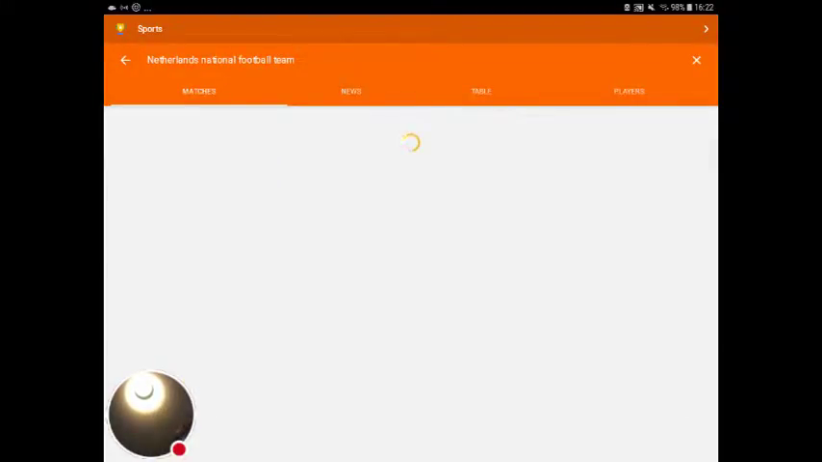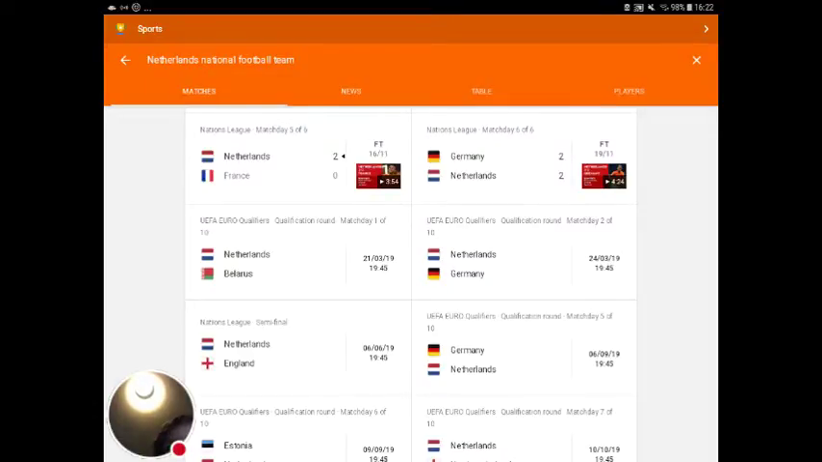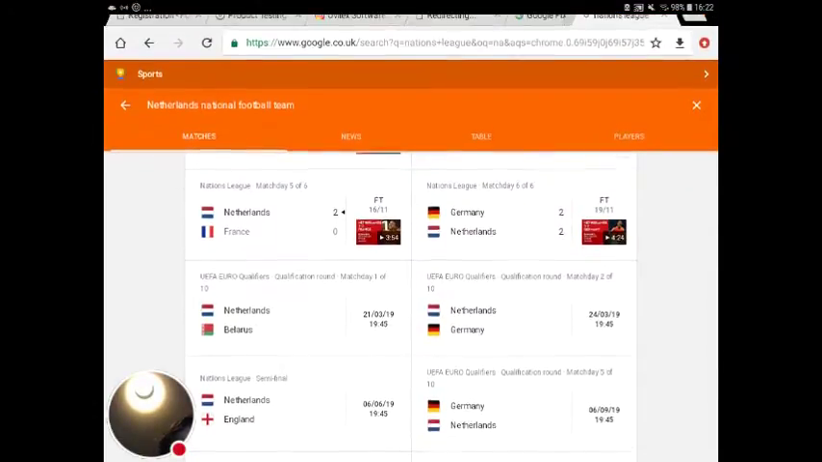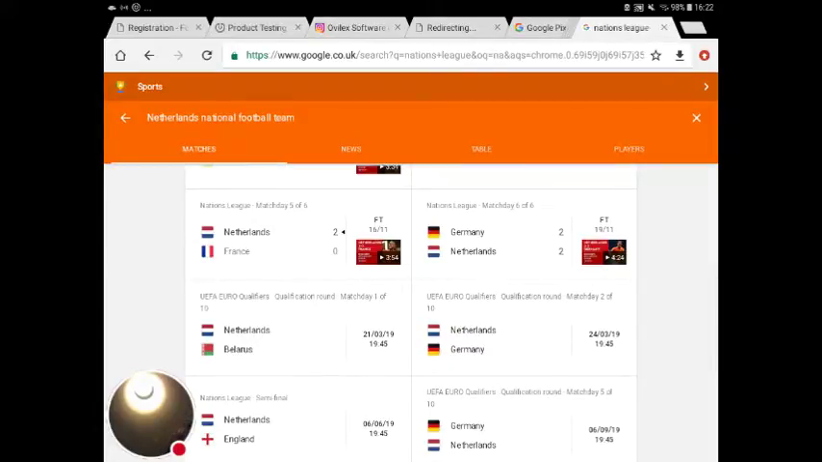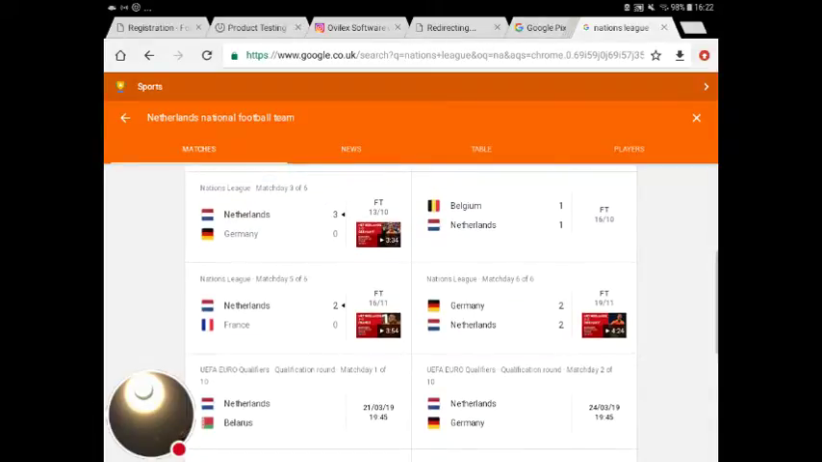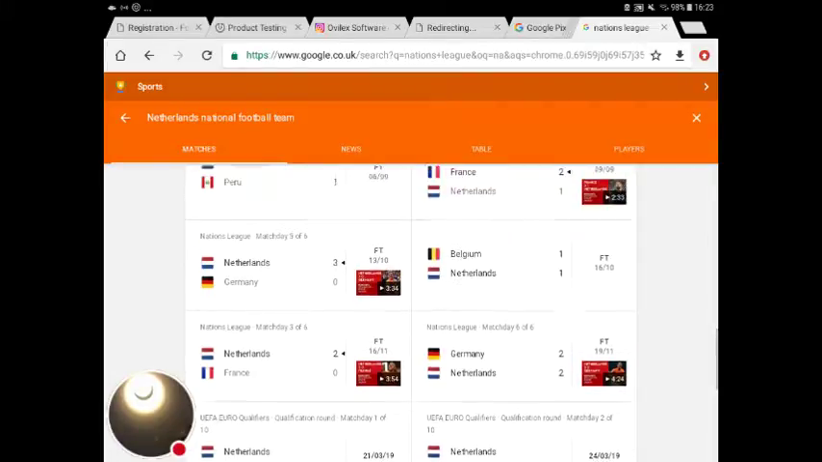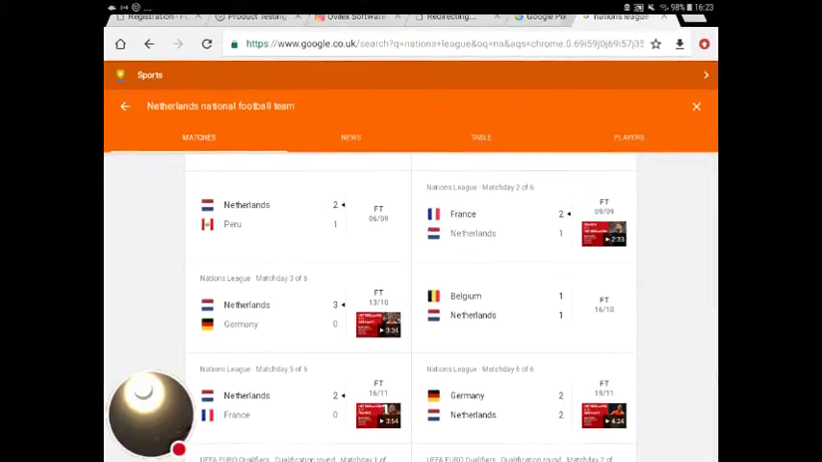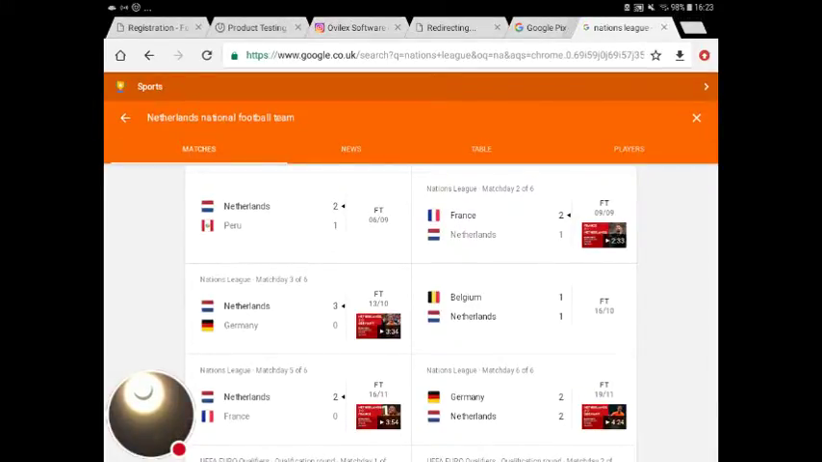The first one, Netherlands, they're through to the semis, which is good. They lost against France, unfortunately, 2-1. And then Netherlands beat Germany 3-0. I'm looking at something different here: Nations League match day 6 of 6, Germany 2, Netherlands 2. Then Netherlands 2, France 0. Belgium 1, Netherlands 1. Then look at this. Netherlands 3, Germany 0. That looks good. That just shows how Germany are terrible.